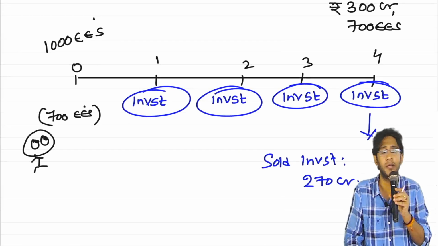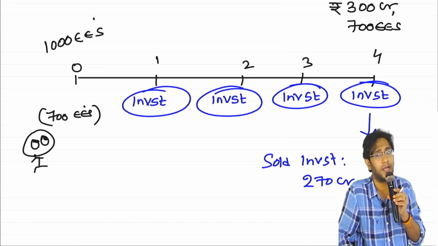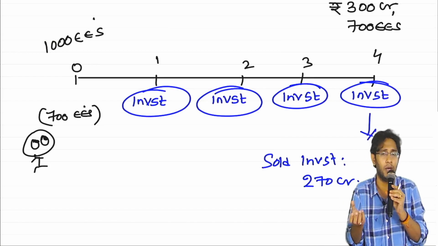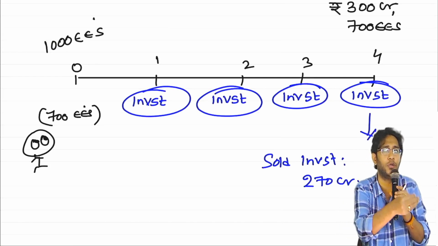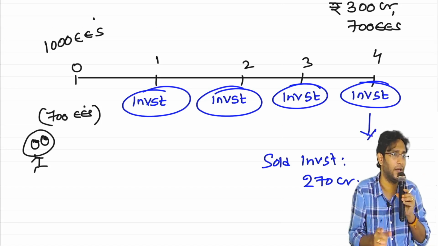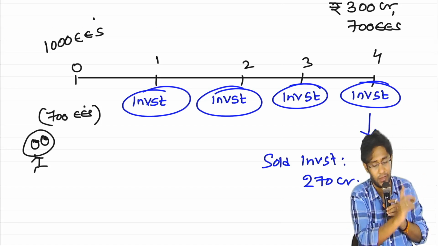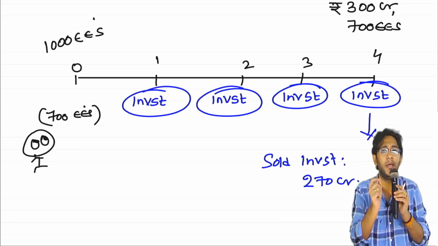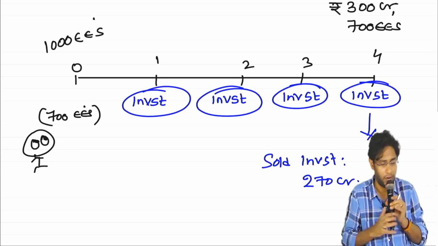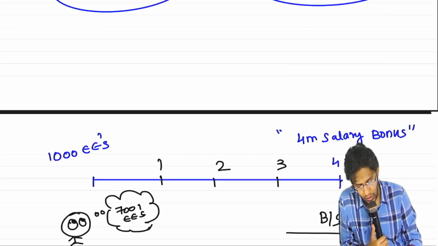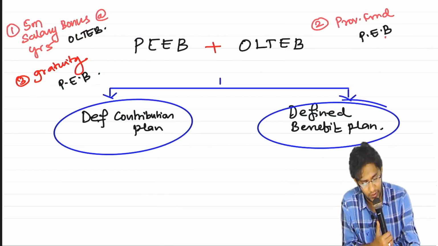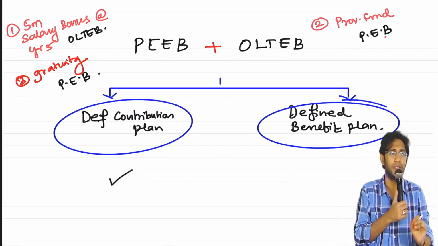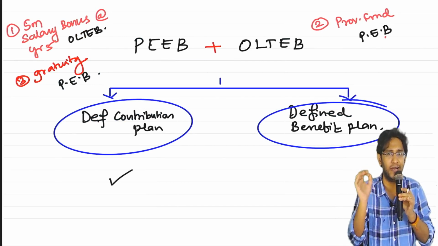Investment risk means there is a possibility that the assets you have invested elsewhere may not be sufficient to meet your obligation, as investment risk. Who has to bear the two risks? The employer has. Right. Now, out of these two plans, this discussion we will do towards the end because it's very simple. 2 minutes it will get over.